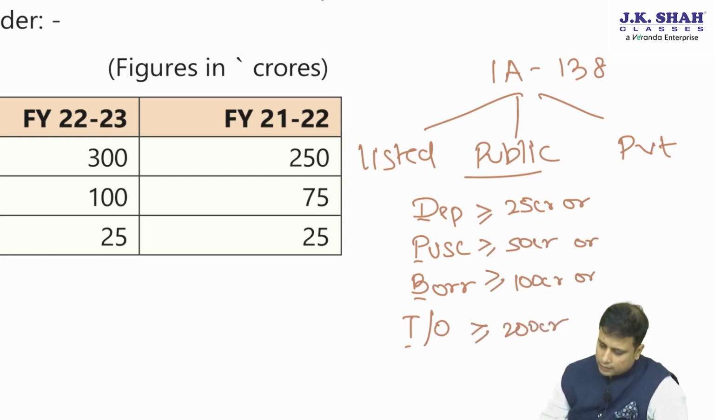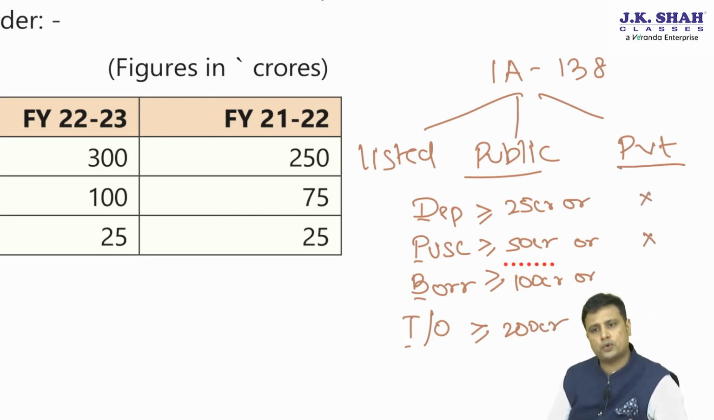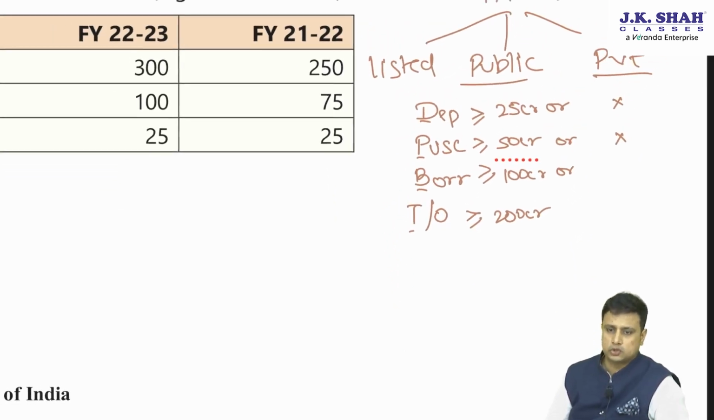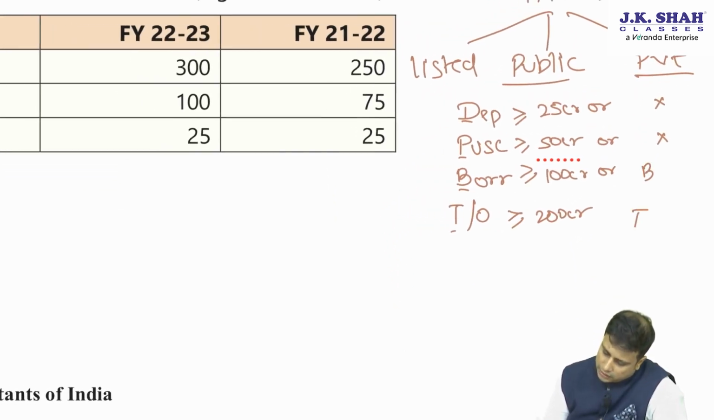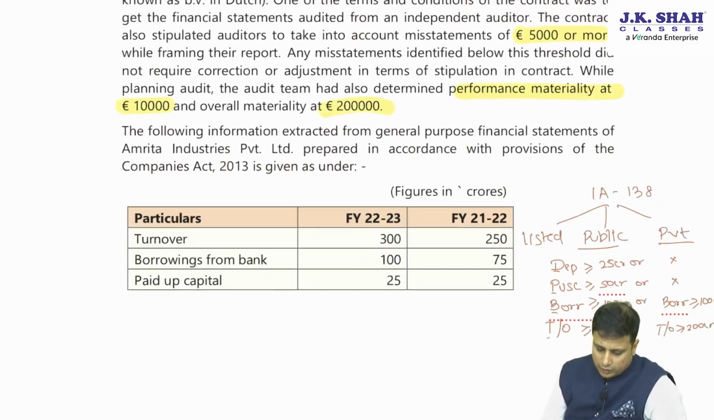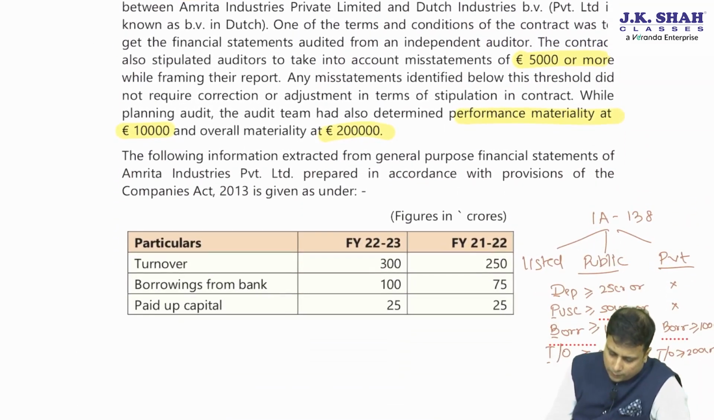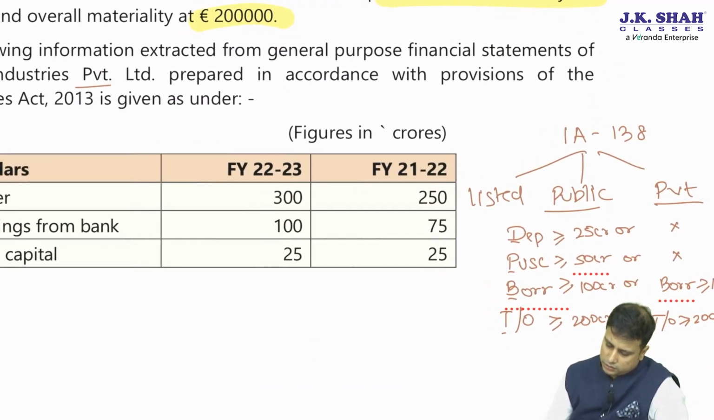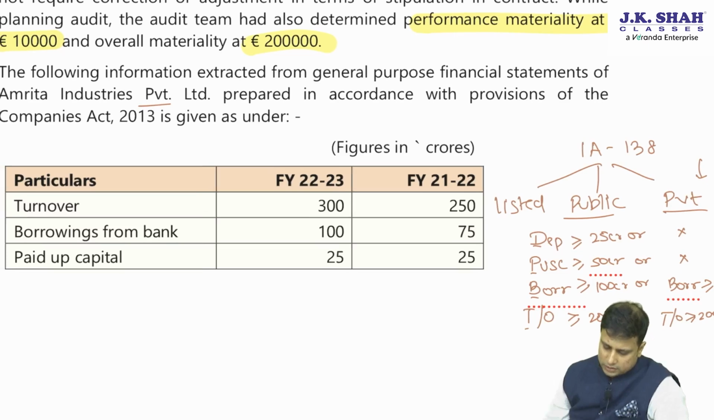What is double of 100? 200. In case of private company, deposits and paid up share capital, they do not accept deposit, nor is the paid up share capital so much. So there we will consider only B and T, that is borrowing should be 100 crores or more, or the turnover is 200 crores or more. Now, in this particular case, we are talking about a private company. So, we will have to consider these limits. Borrowings is 100 crores or more. And in case of turnover, it is more than 200 crores.